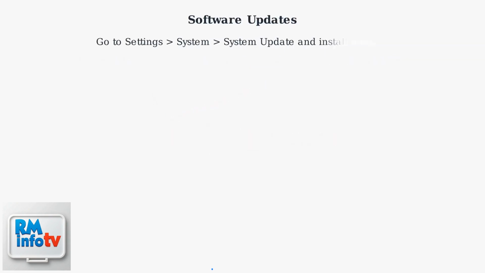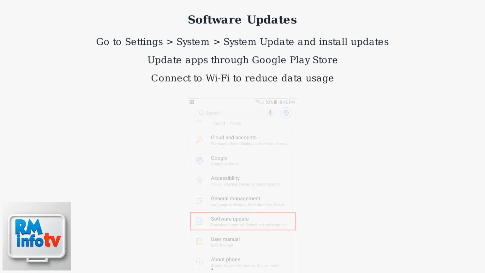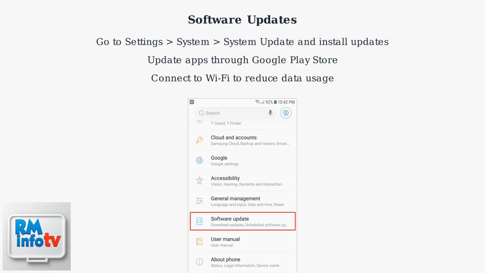Finally, keep your phone updated by going to Settings, System, System Update, and installing any available updates. App updates are done through the Google Play Store. Updates patch security vulnerabilities and improve overall performance. Connect to Wi-Fi to reduce cellular data usage.